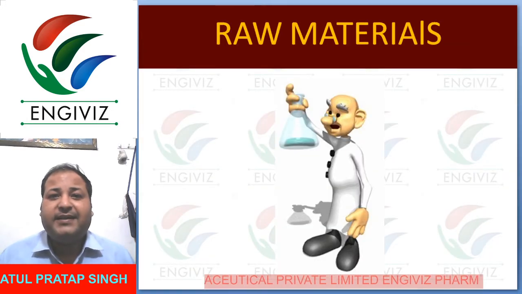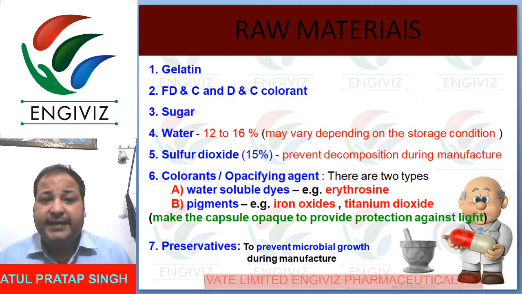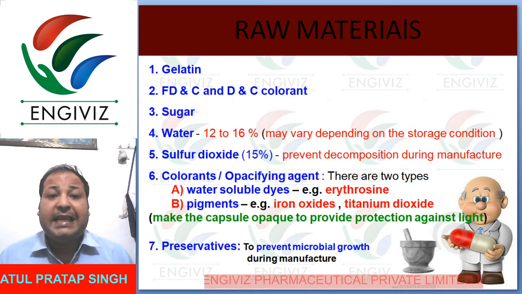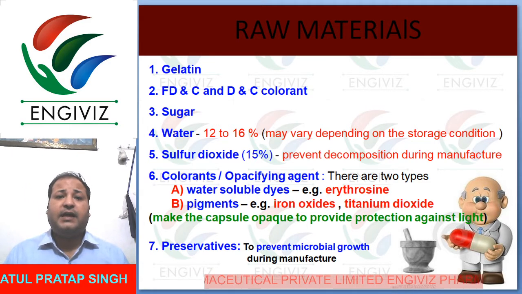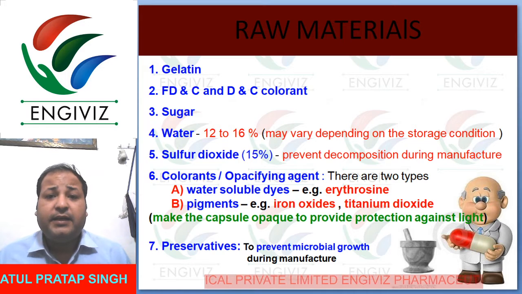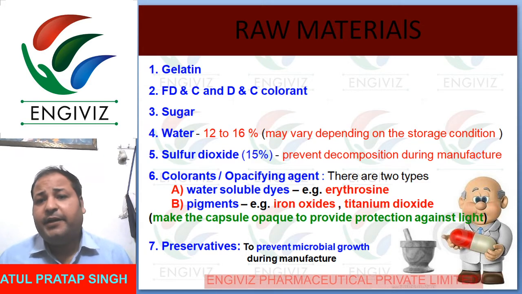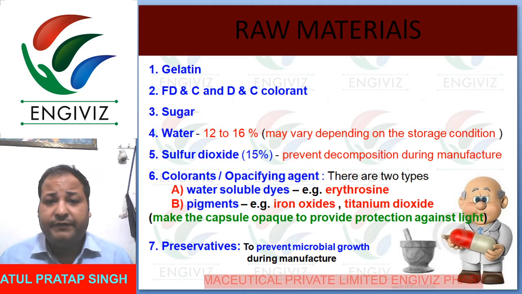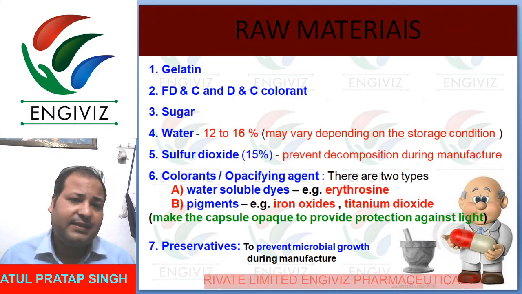So what will be the raw materials, you can see here. Simply we will use gelatin, FD and C and D and C colorants, sugar, and water. Here C is colorant, and generally we use color, odor, preservatives, each and everything. Water will be 12 to 16%, which may vary depending on the storage condition. Fifth is sulfur dioxide, which will be 15%, used as a preservative to prevent decomposition during manufacturing.